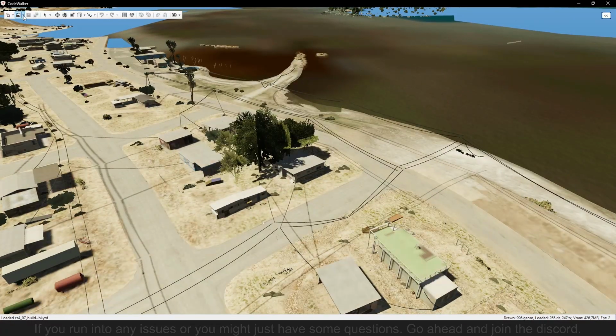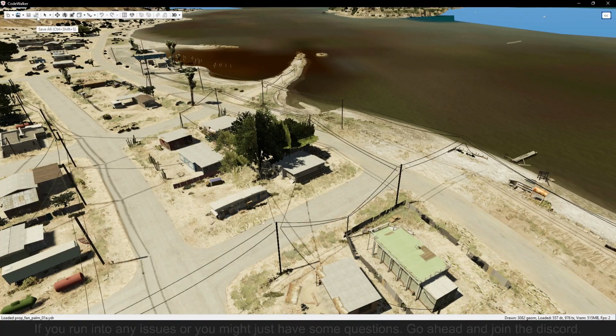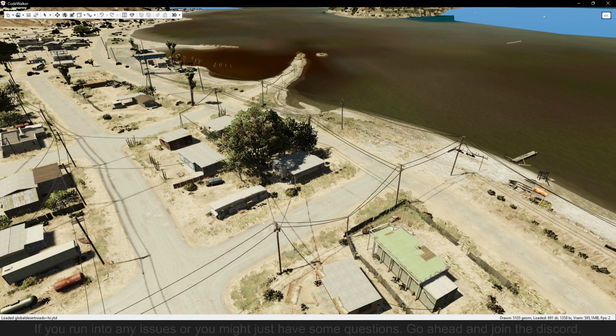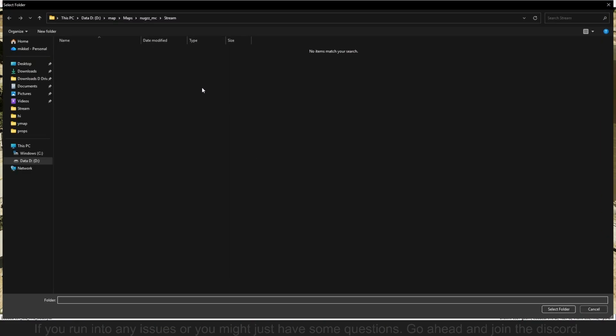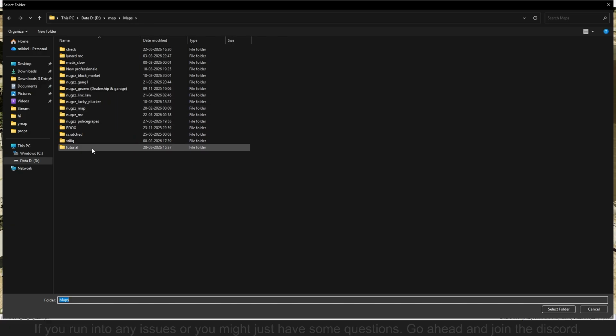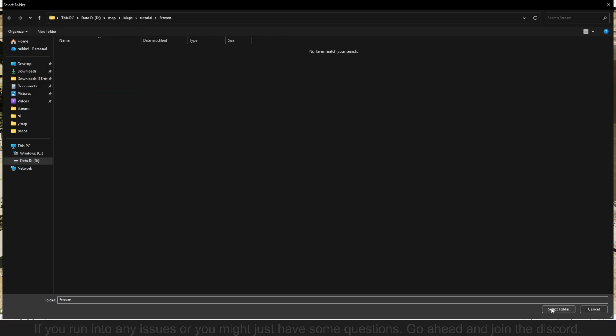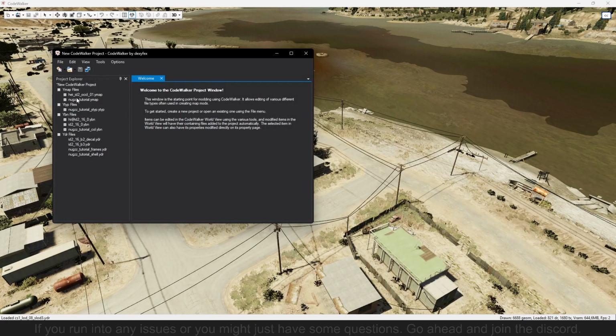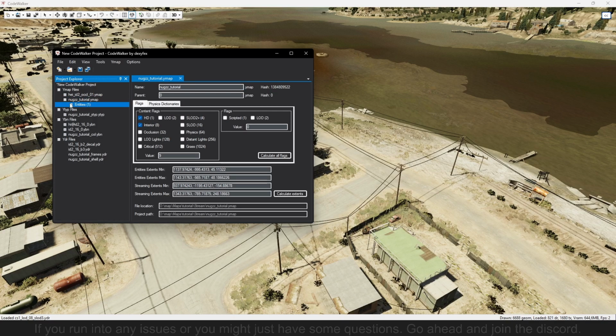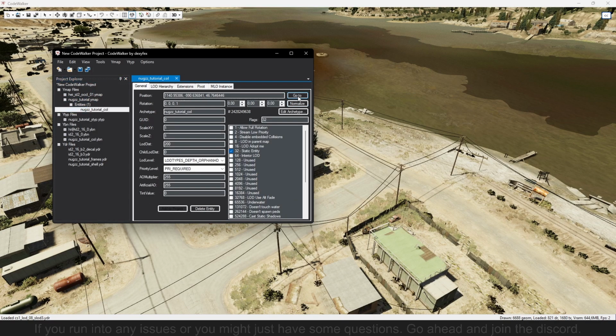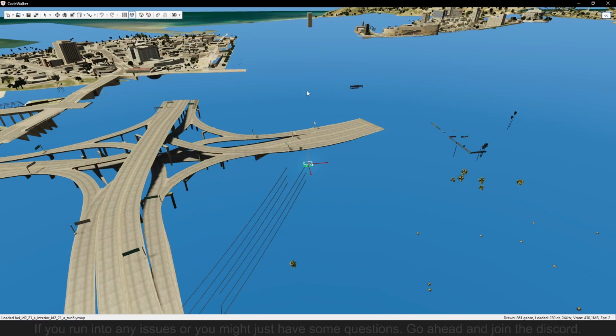Now we can open up CodeWalker. Click T to open the toolbar. Open folder. And we can open the stream folder we have. We can head to it to have a check. Does everything look fine?